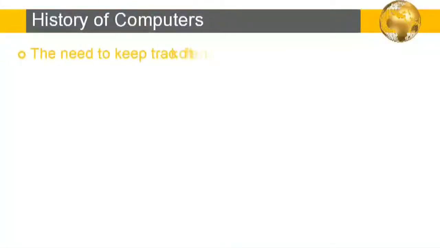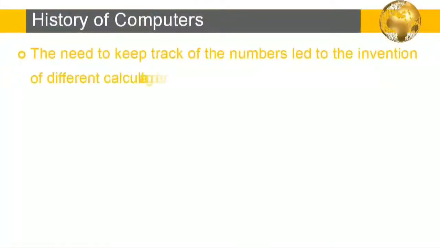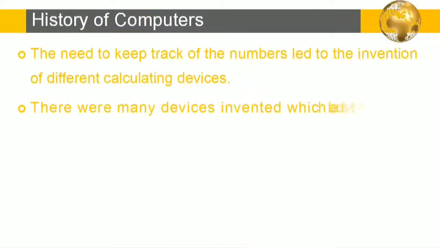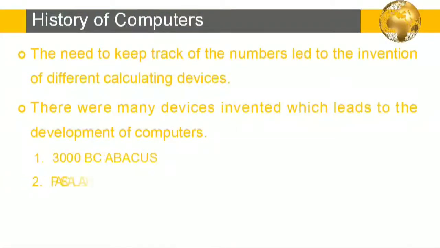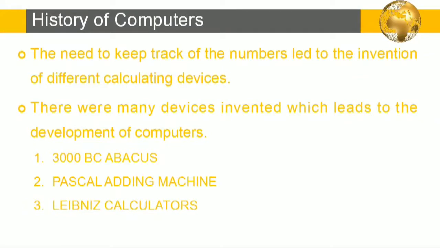Now let's see the history of computers. The need to keep track of the numbers led to the invention of different calculating devices, and this is the starting point of the invention of the computer. There were many devices invented which led to the development of computers, and those are 3000 BC abacus, Pascal adding machine, Leibniz calculators. Now we will see each of them one by one, starting with 3000 BC abacus.